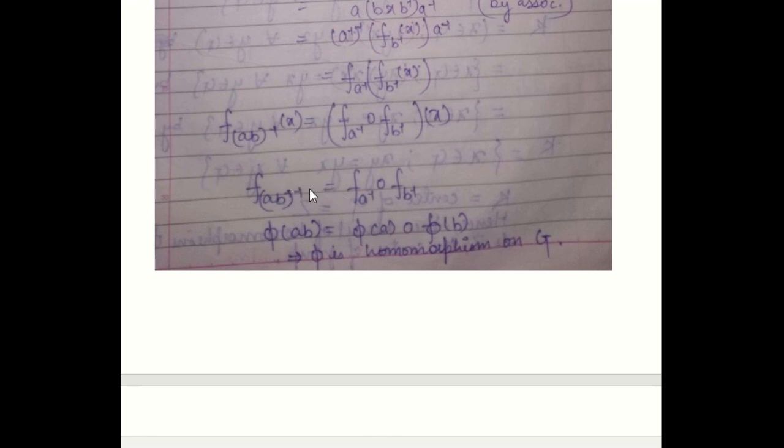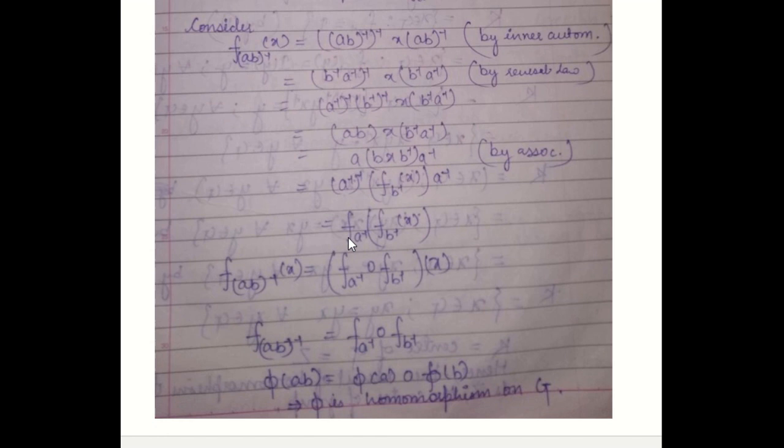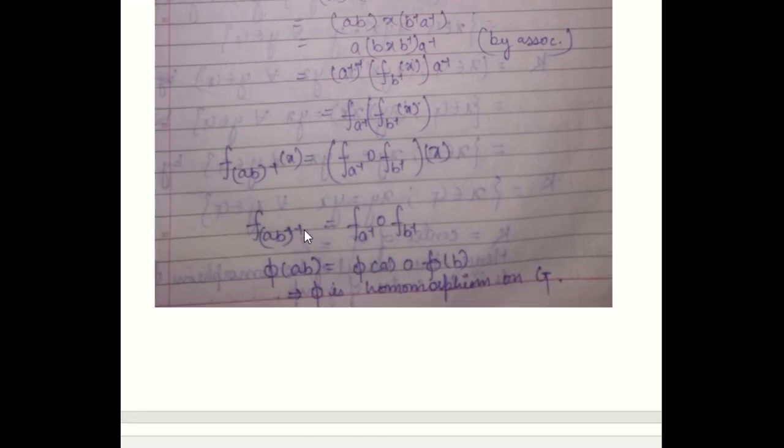This is φ(AB) from equation 1, because equation 1 says that f(A⁻¹) is equal to φ(A). So this f((AB)⁻¹) will be equal to φ(AB), and this f(A⁻¹) is equal to φ(A), this is φ(B). So φ is a homomorphism in G.